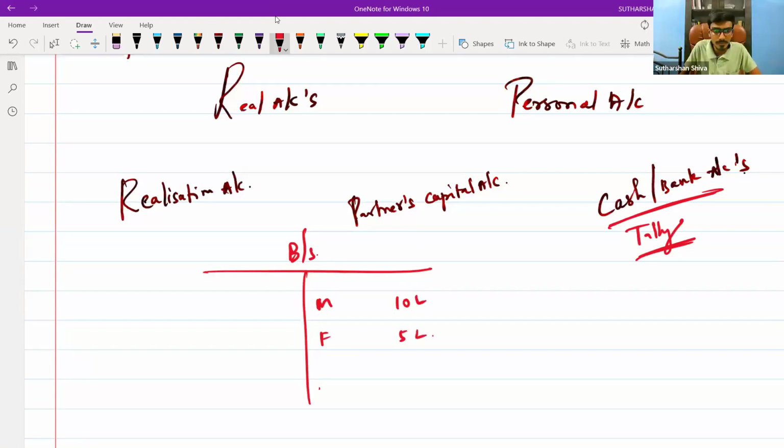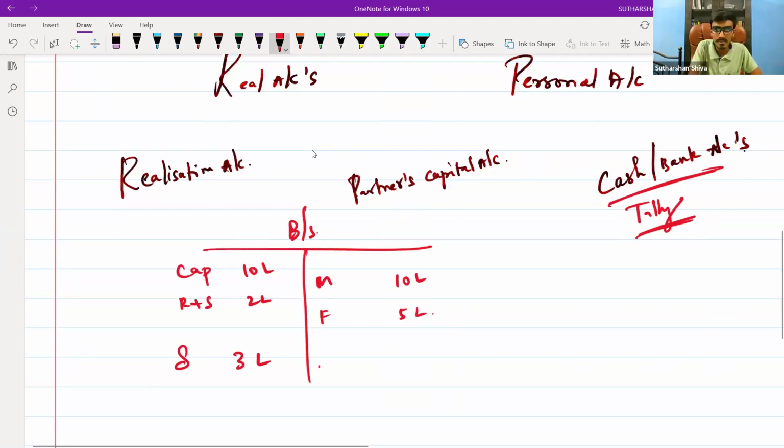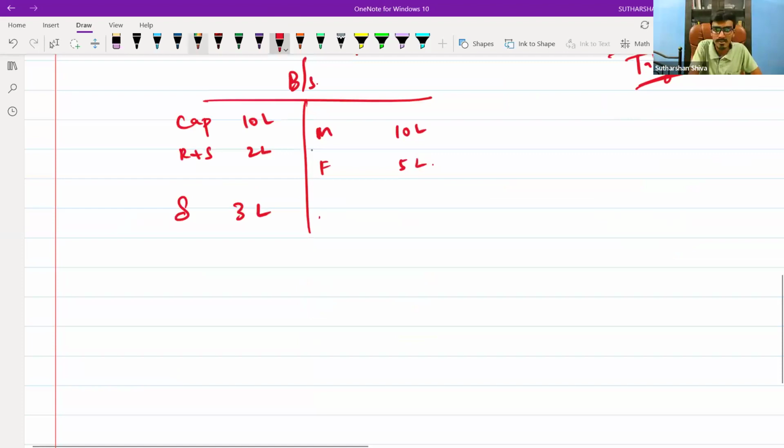Then sundry liability 3 lakh, capital 10 lakh, reserves and surplus 2 lakh. Now the balance sheet gets tallied. 15 lakh, 15 lakh. Tallied or not?